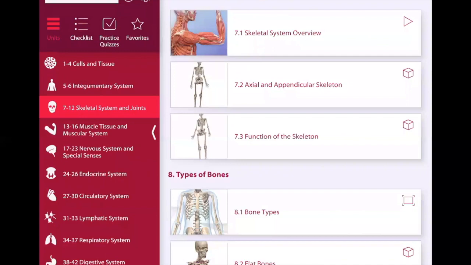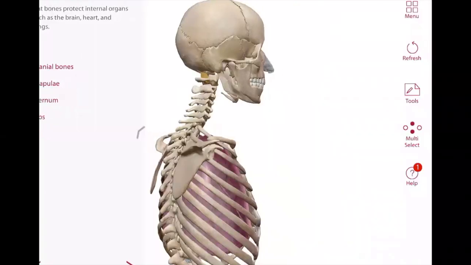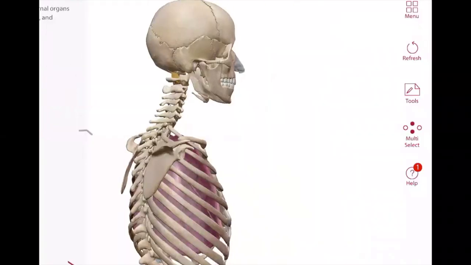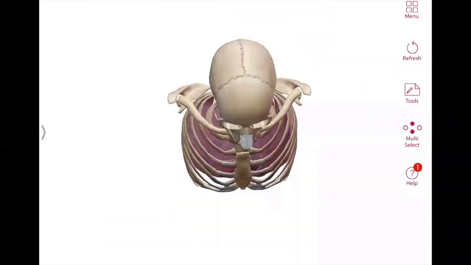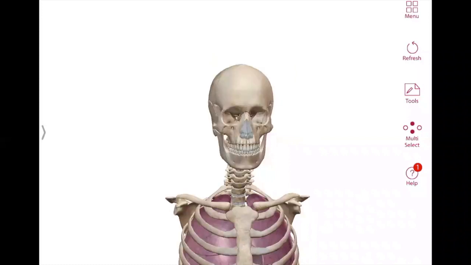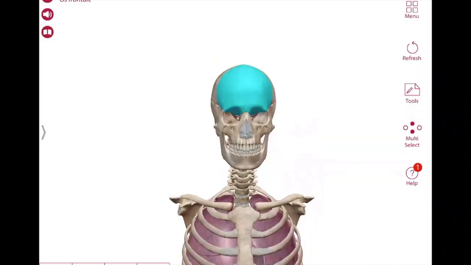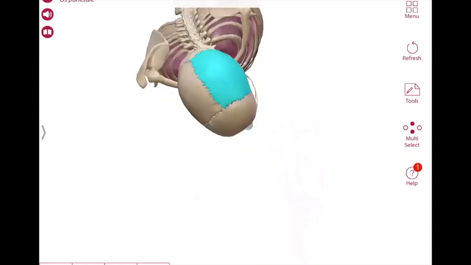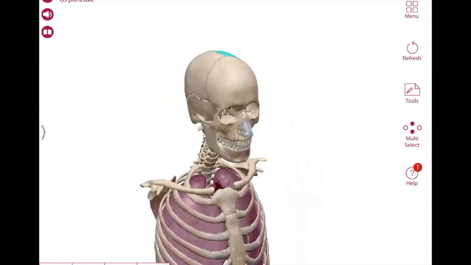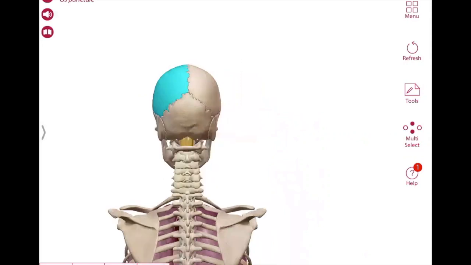If you see this image, we can see this is the head region. In the head region, we have this bone, the frontal bone. Then this is the parietal bone. And if we go to the back side, this is the occipital bone.